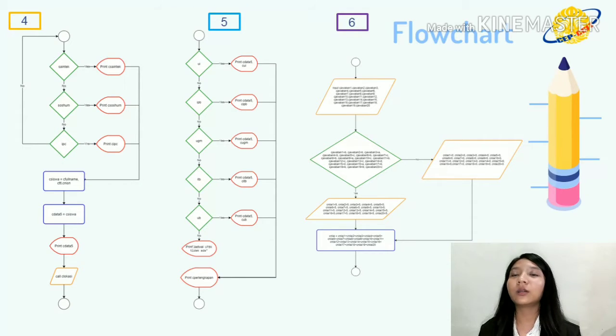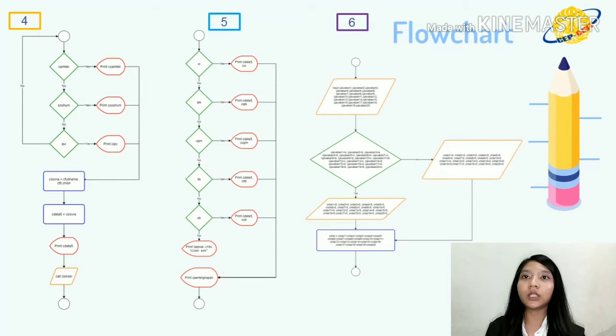Next, call location. And if the location is UI, IPB, UGM, ITB, UB, then print data 5. And if no, print jadwal UTBK tidak ada. And input answer 1 to answer 20.